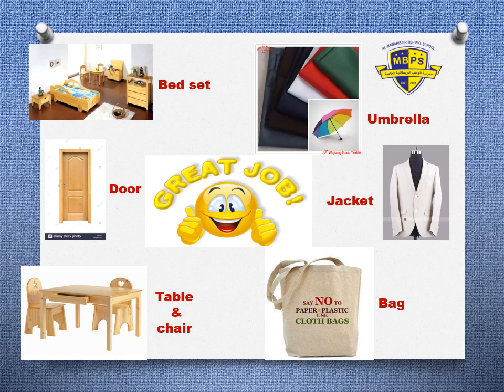And what is the property of a fabric? Yes, it's absorbent. Yes, and sometimes waterproof. Umbrella is waterproof, right? Yes, and the fabric bag is absorbent. Yes, jacket. Well done, grade 2. Great job.